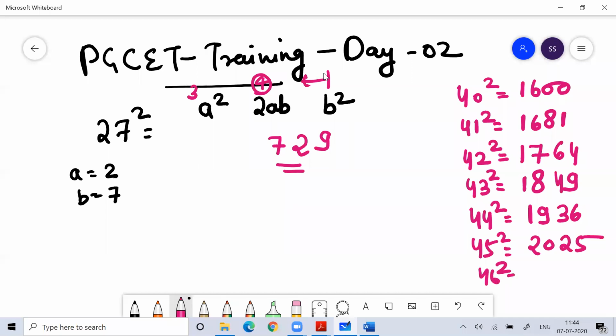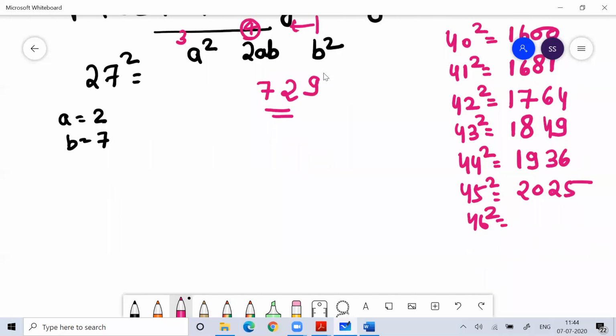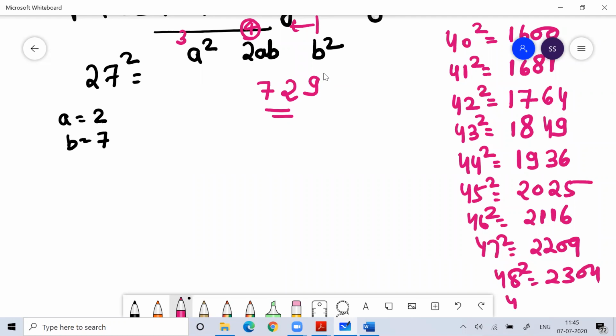46 square. It follows the same pattern I told you, so this would be 2116. 47 square would be 2209. 48 square would be 2304. 49 square would be 2401.